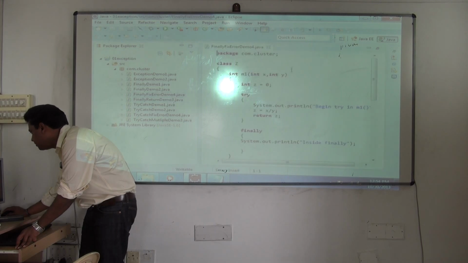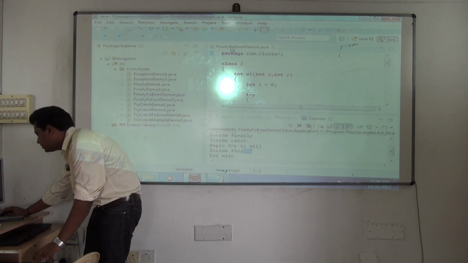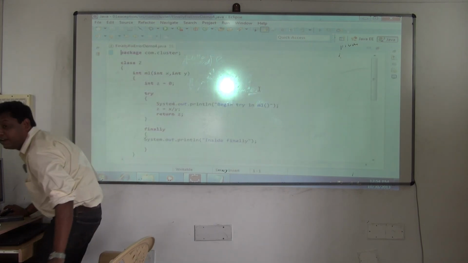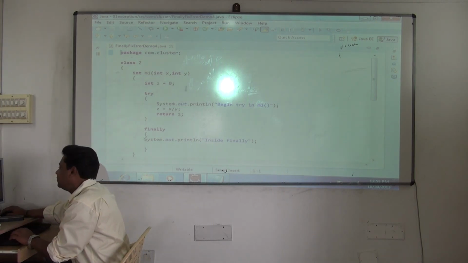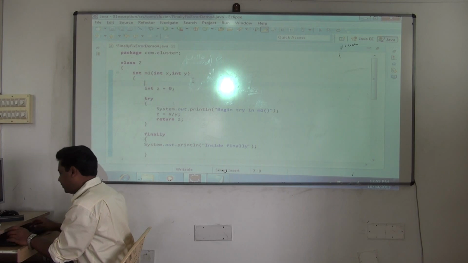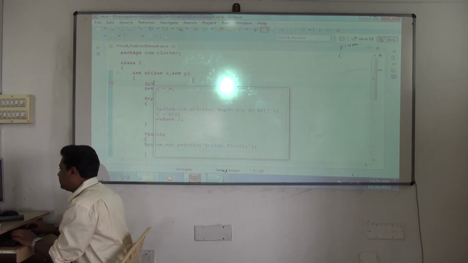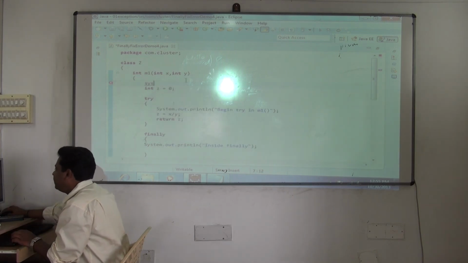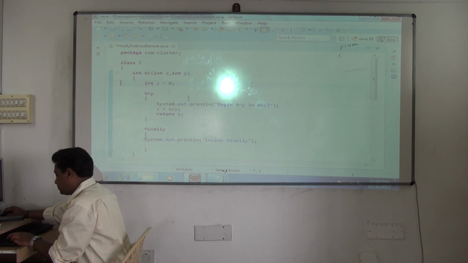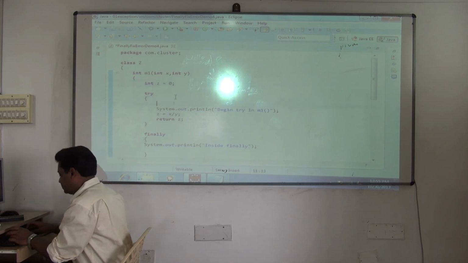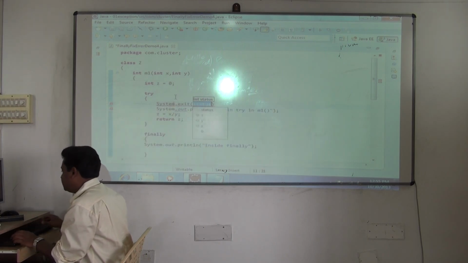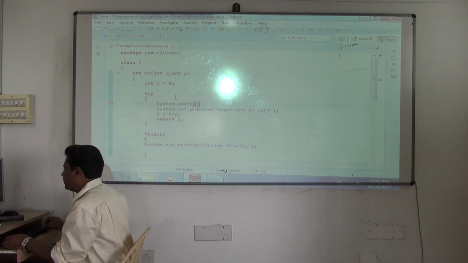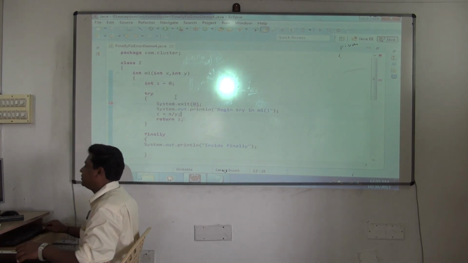The only thing which can terminate your program, where finally is not getting executed. The only place where finally is not getting executed is what? System.exit. You put it wherever you want. I'll put it in the try block, at the beginning only. Very important interview question: System dot exit. Any int value you have to pass. I am giving 0.